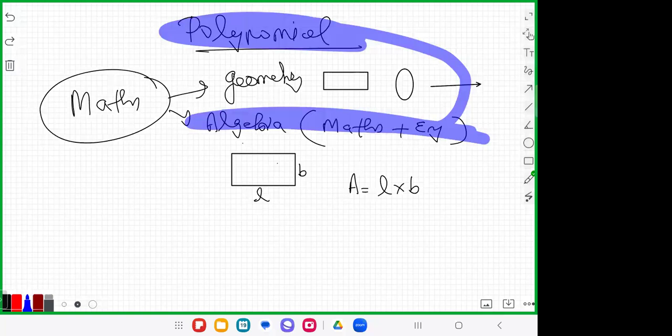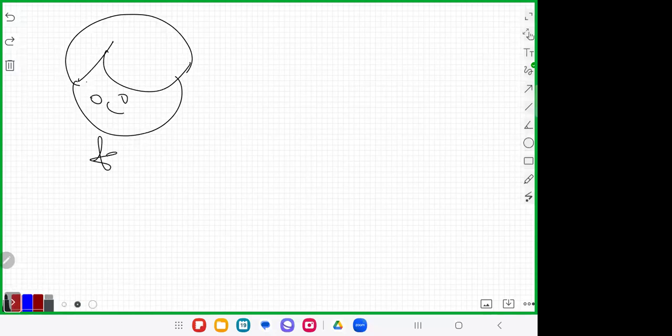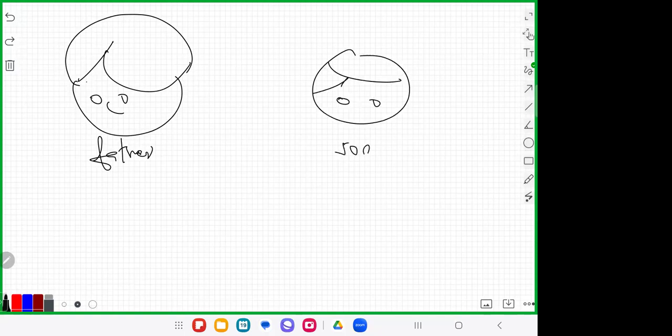That's absolutely true. Very simply, we can say that it is to express a big mathematical problem or big mathematical statement in a small way. Suppose the age of the father, this is the father, and this is the son.